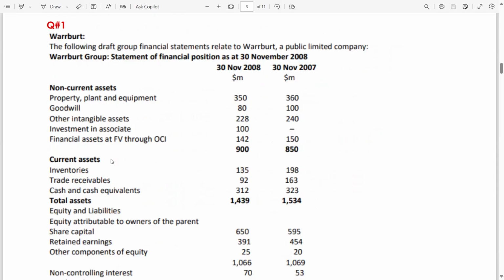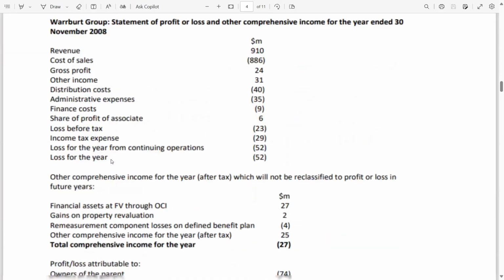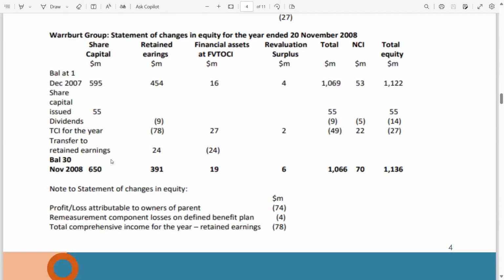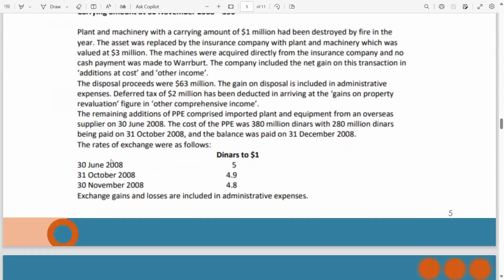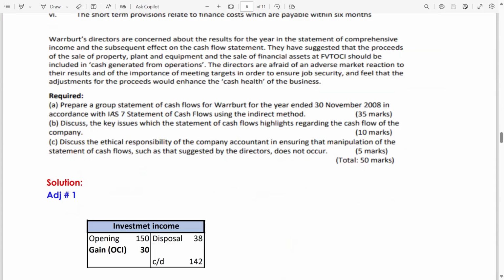Just check the question. This is the SOFP, then SOPL, then SOCIE, SOCI, then the adjustments. Oh my God. Let's start with part A. Prepare a group statement of cash flows for Warburg for the year ended 30th November 2008, in accordance with IAS 7 statement of cash flows using the indirect method. Okay, guys, using the indirect method.